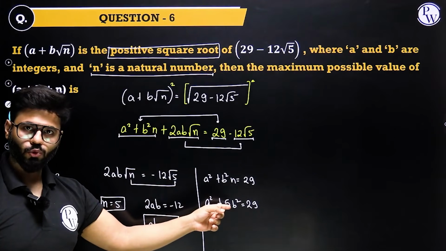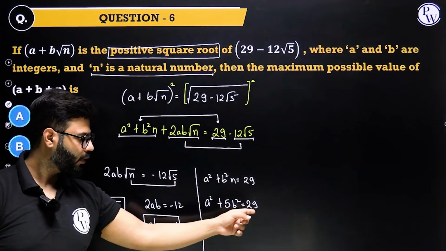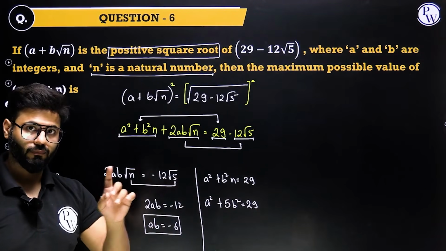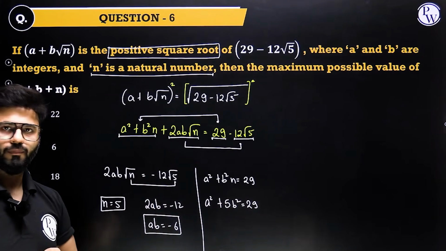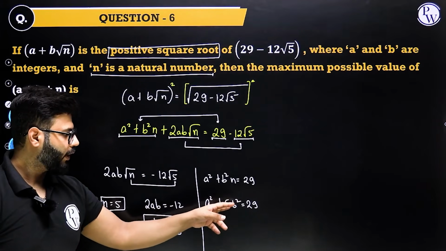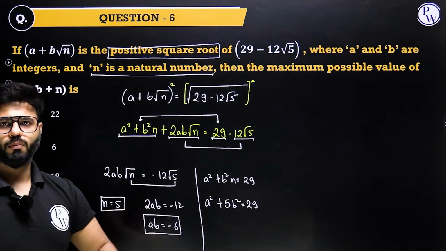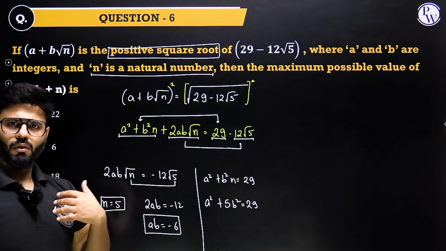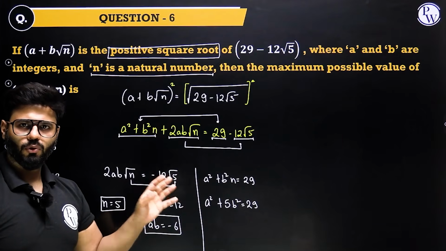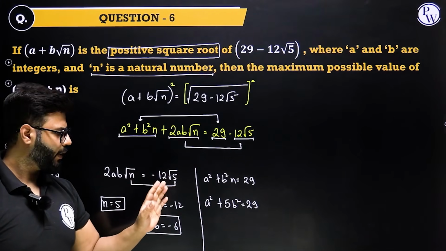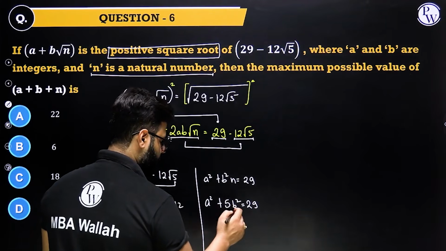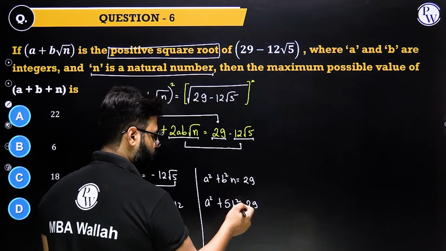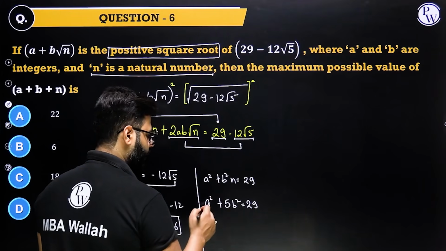Let's put 2. 2 square is 4, 4 fives are 20, 29 minus 20 is 9. Fantastic. A square is 9, so a comes out to be plus minus 3. If you put 3, 3 square is 9, 9 fives are 45, goes there, becomes negative. Not possible. So not going to take much time. If you do very basic calculations in your mind, you will get that this guy has to be 2, and ultimately 2 square is 4, 20, and then a square becomes 9.